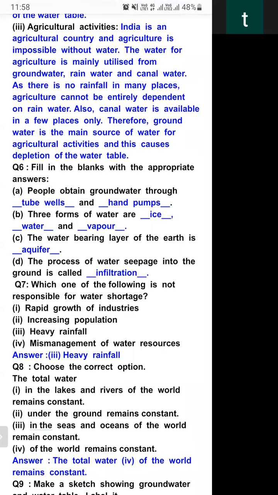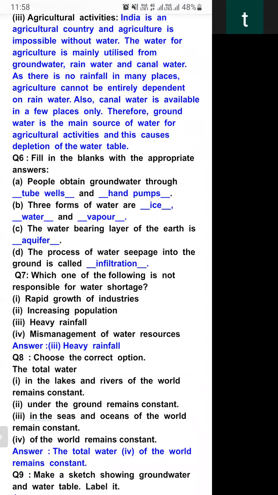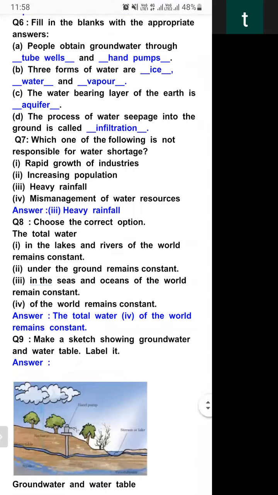तो heavy rainfall से water की कमी नहीं होती है. तो क्वेश्चन में पूछा गया कि which of the following is not responsible for water shortage? Rapid growth of industry is responsible for water shortage. Increasing population is responsible for water shortage. Mismanagement of water resources is responsible for water shortage. And which one is not responsible? Heavy rainfall.